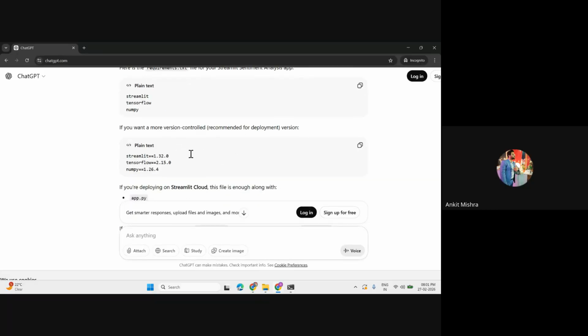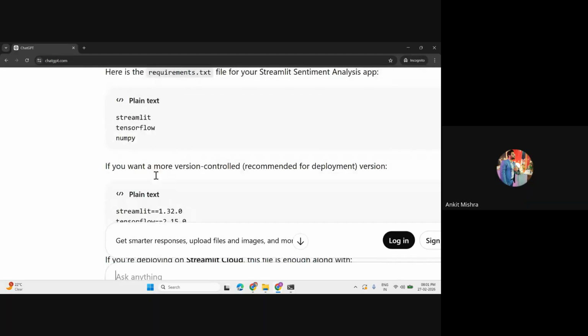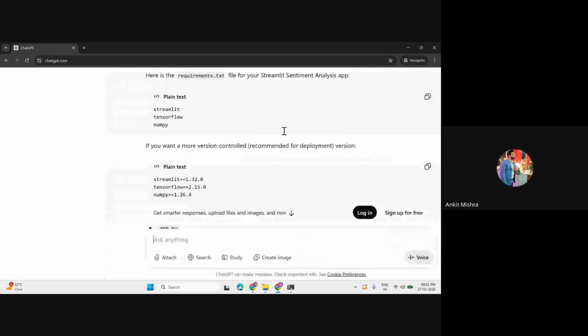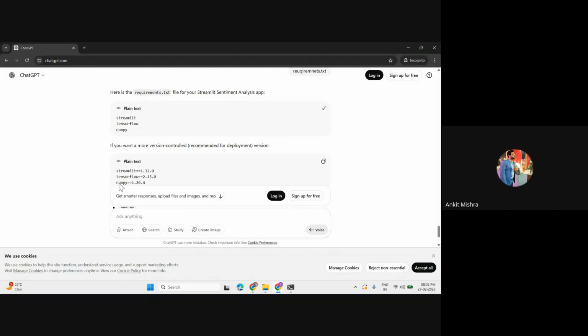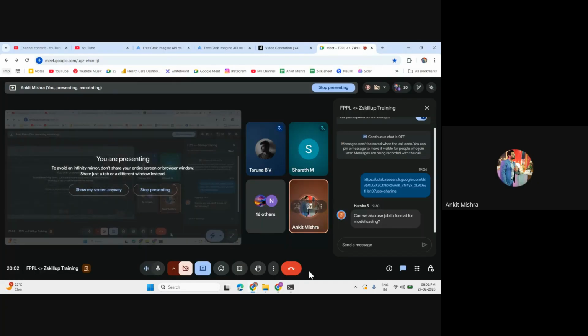Okay, and see, if you are working on a specific version, you can write it like this, right? So let's just skip the version control part, but it is recommended when you are working on a Docker container, and if you are working on production deployment, it is important to use the version part as well, right?